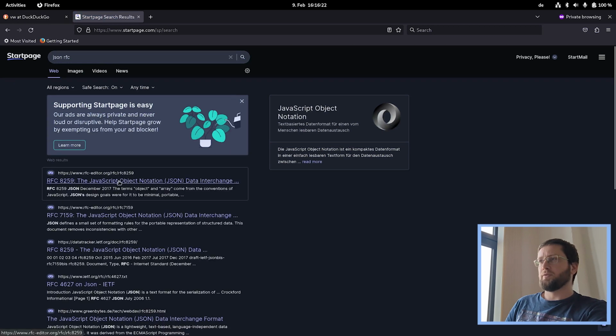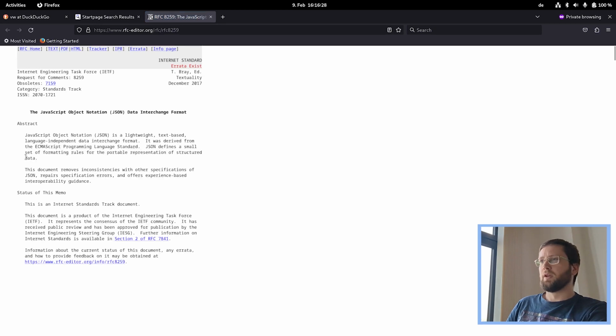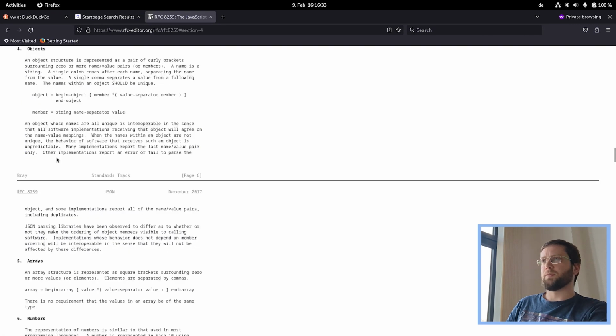Now, if we look into the JSON specification here, it's RFC 8259. That's the specification we want to look into. And chapter 4 in particular defines how objects work. And let's just read the first paragraph. An object structure is represented as a pair of curly brackets surrounding 0 or more name value pairs or members. A name is a string. A single colon comes after each name, separating the name from the value. A single comma separates a value from a following name. The name within an object should be unique.